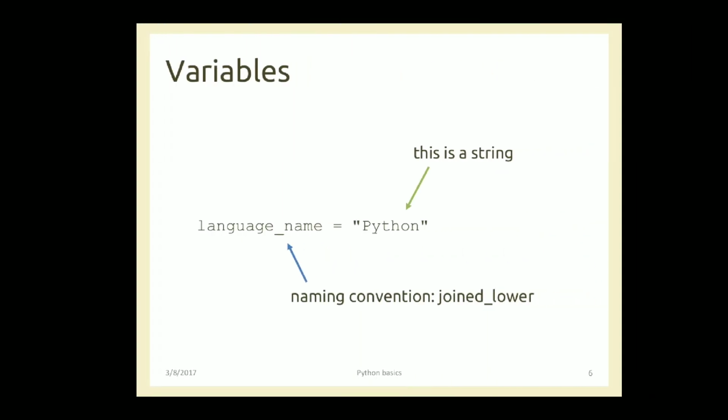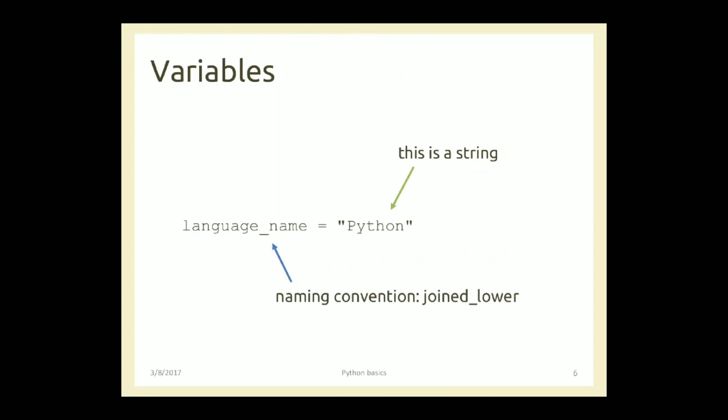Okay, now when we come to the variables, as we have already discussed, in variables there is a naming convention. What if you want to club two words for a variable name? Like for example, here we have language_name equals Python. So Python is a string here, and language_name, you want to write language name but you want two words separated with an underscore. So this is also possible. So this is the naming convention. We have joined two names together.